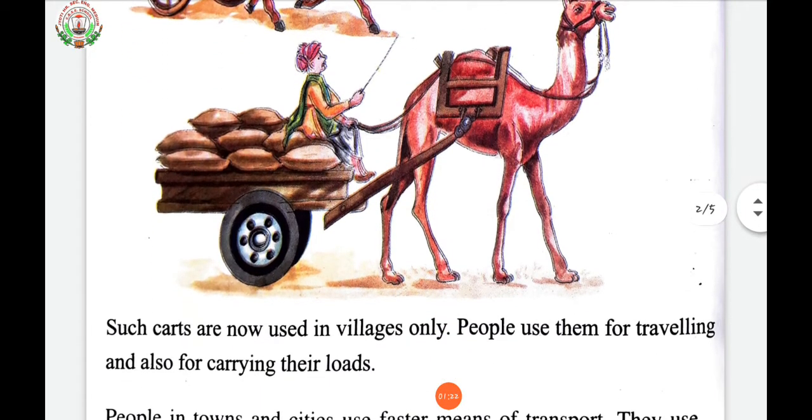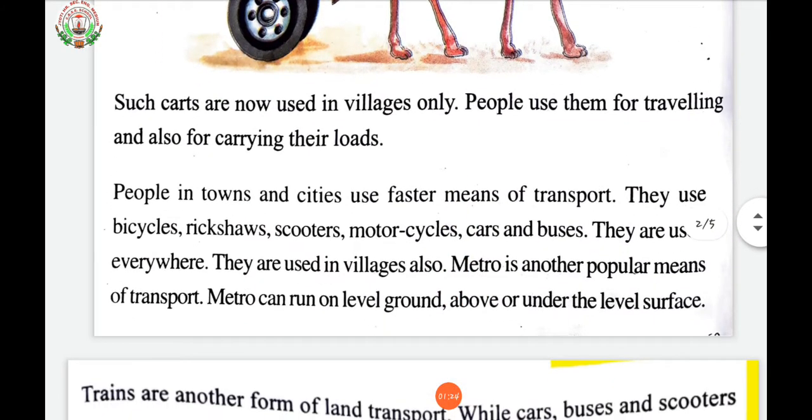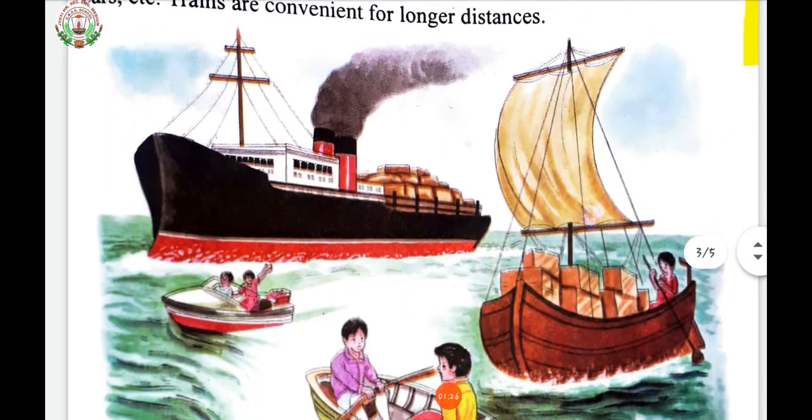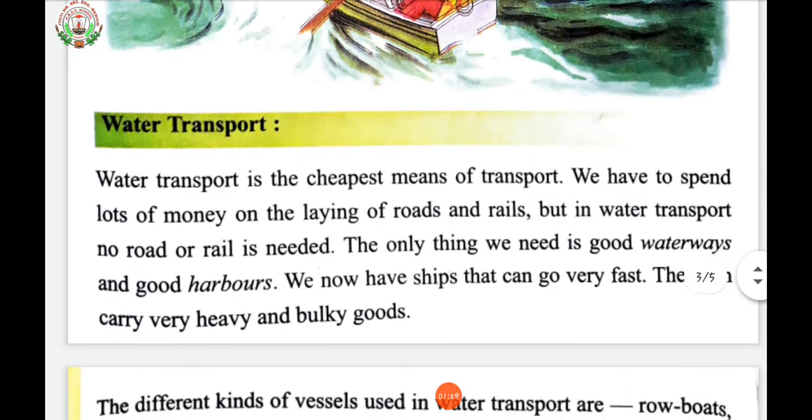Now, today we are going to learn about water transport. Water transport is the cheapest means of transport. We have to spend lots of money on the laying of roads and rails, but in water transport, no road or rail is needed.